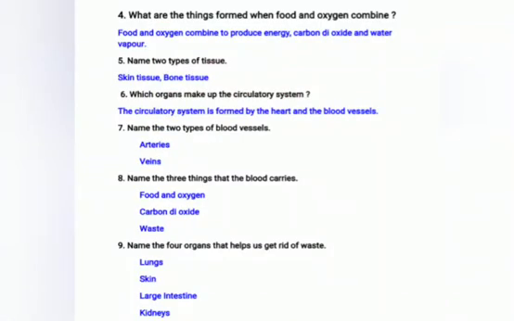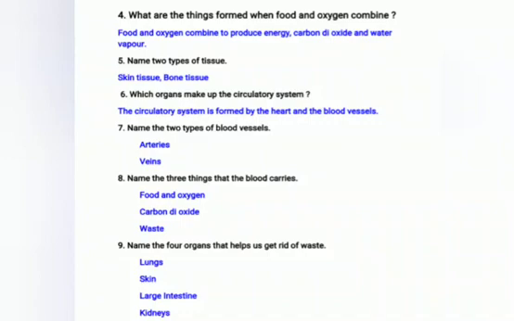What are the things formed when food and oxygen combine? Answer: food and oxygen combine to produce energy, carbon dioxide, and water vapor. So you must remember the 3 things: energy, carbon dioxide, and water vapor. 5th question. Name the 2 types of tissue: skin tissue and bone tissue.